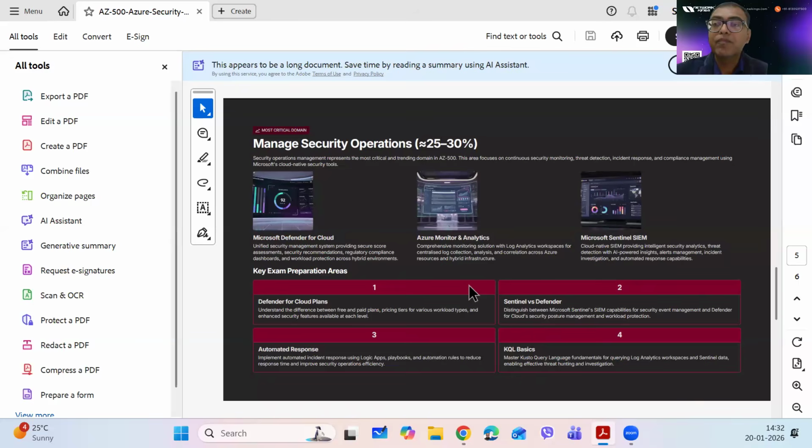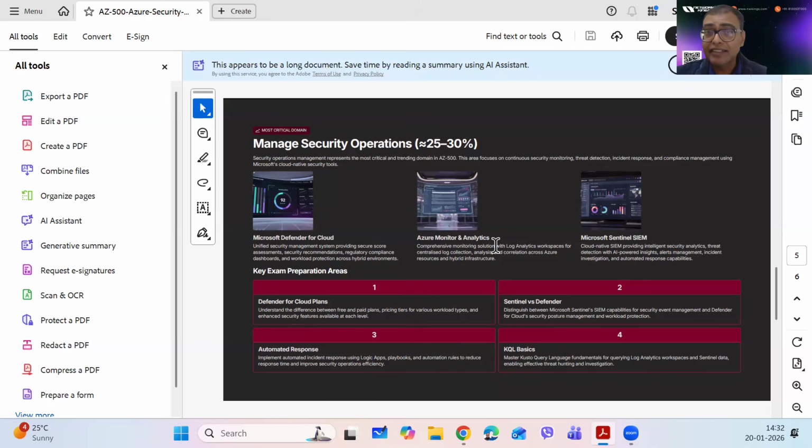Finally, we touch upon managing security operations. Weightage-wise, it is 25 to 30% when it comes to the exam. Again, maybe we dedicate a week to this study area. Here we talk about things like Sentinel, Azure Defender, and monitoring and analytics. So Azure Defender, Log Analytics, how to work with KQL queries, Kusto Query Language. We talk about Sentinel, which is the SIEM and SOAR option in Azure.